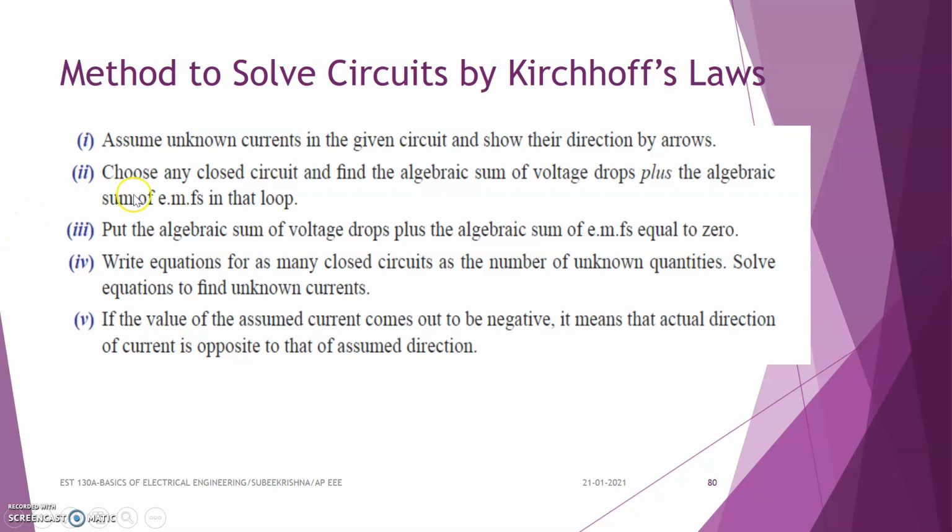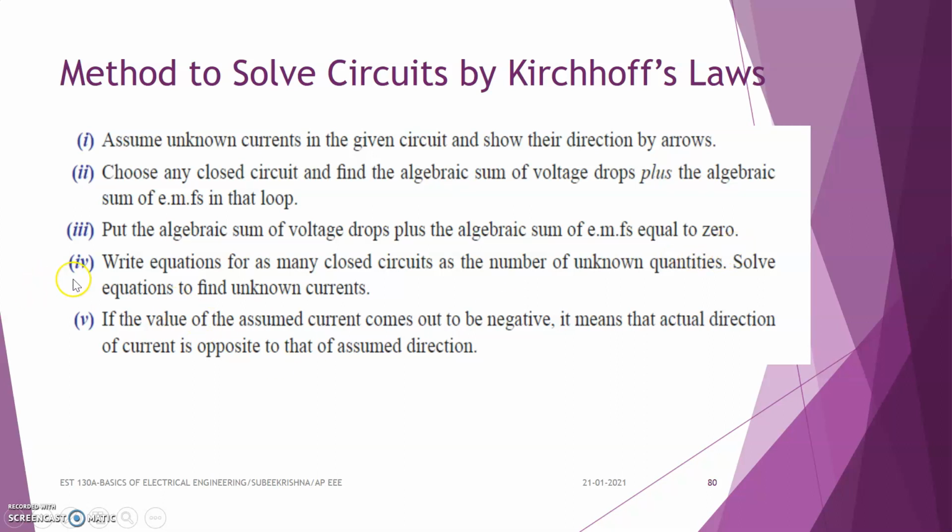The second step is to choose any closed circuit and find the algebraic sum of the voltage drops plus the algebraic sum of the EMFs of the loop, according to KVL. The third step is to put the algebraic sum of voltage drops plus the algebraic sum of EMFs equal to 0.